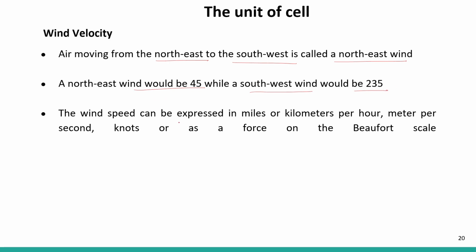The wind speed can be expressed in miles or kilometers. These are the different units in which the wind speed is expressed. It is expressed in miles per hour, in kilometers per hour, in meters per second, in knots, or as a force on the Beaufort scale. So this is an instrument that is used to measure the different units of the wind speed.